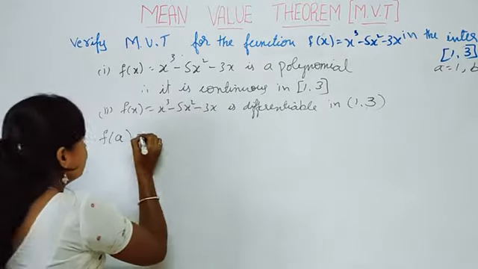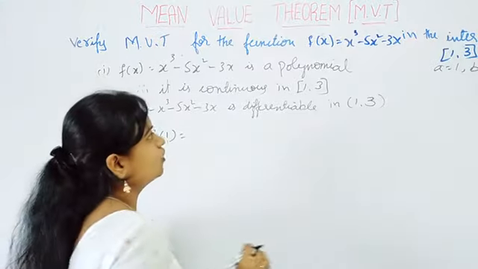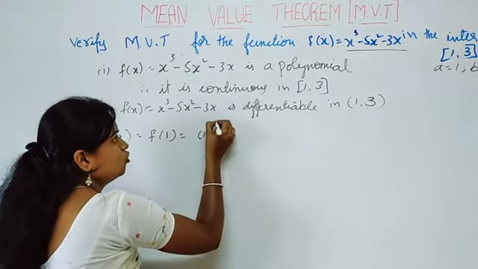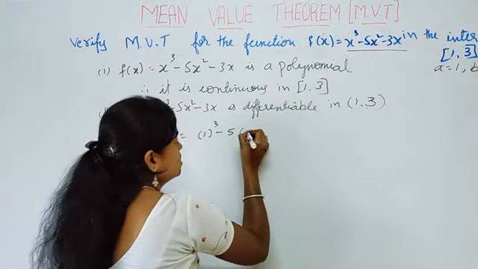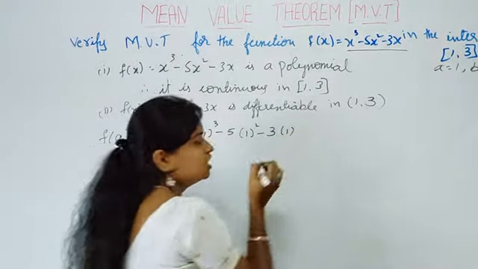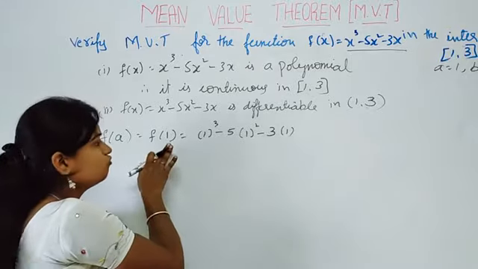So f of a means f of 1. Right? So what is f of 1? F of x is x cube means 1 cube minus 5 into x square means 1 square minus 3 into x. Just replace x by 1 for f of a.